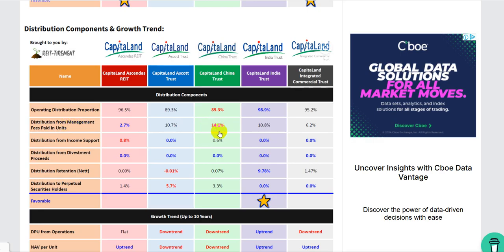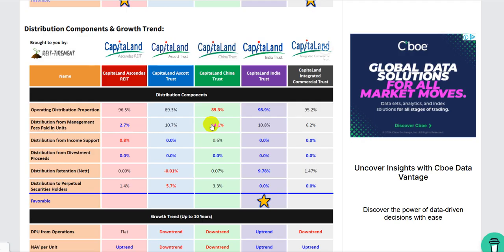Alright, so generally this one is no good because number one, it artificially inflates your DPU, your dividends currently, but in the future it dilutes your DPU because when you have dividends you have to share it over a larger base, right? So because you keep creating new shares to pay management, in the future the dividends need to be divided over a larger share base, so your dividends keep getting lesser. And also the other way to look at it is that if, instead of paying these fees in units, you pay in cash, that means your cash currently will be lower.